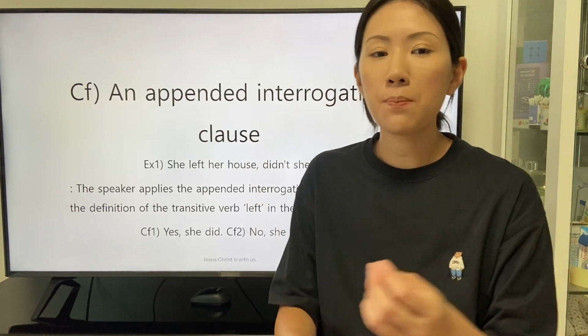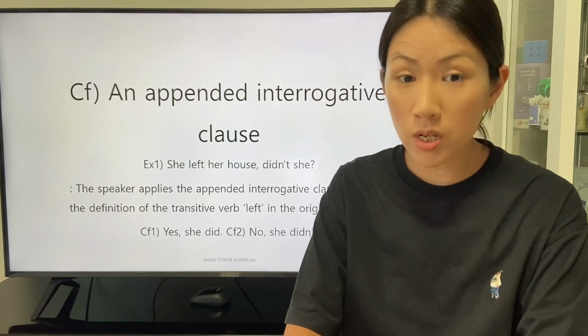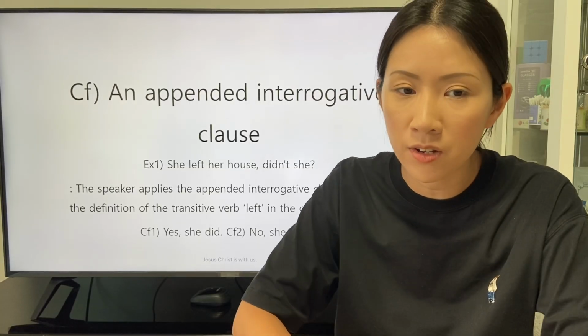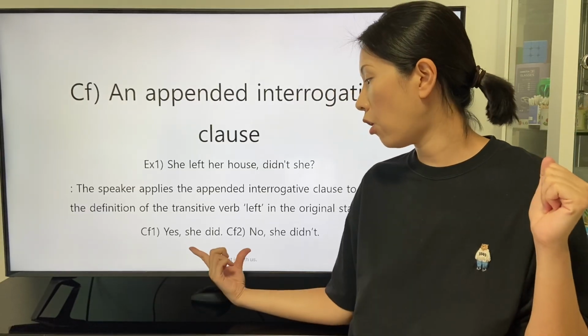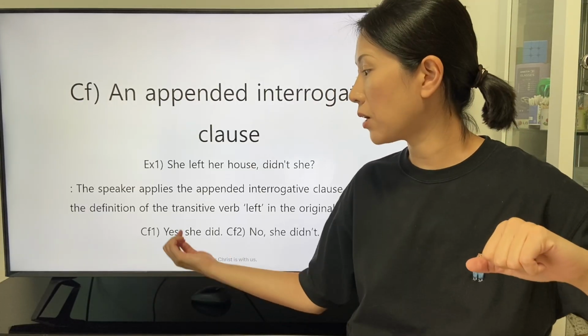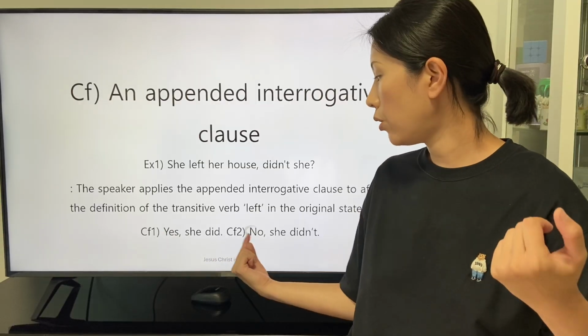The speaker applies the appended interrogative clause, didn't she, to affirm the definition of the transitive verb left in the original statement. There are two responses, responded with yes or no.